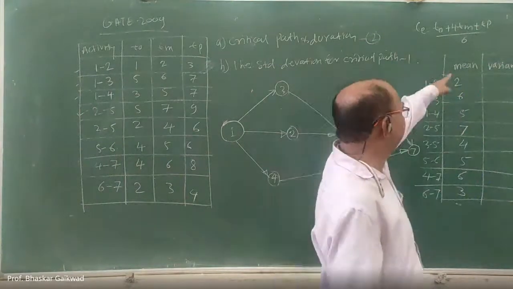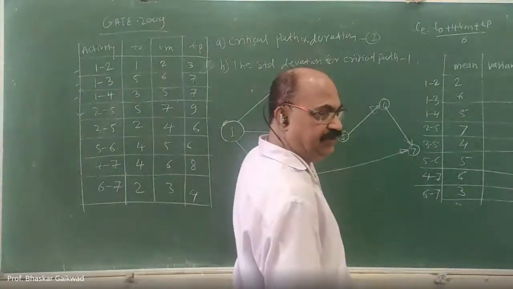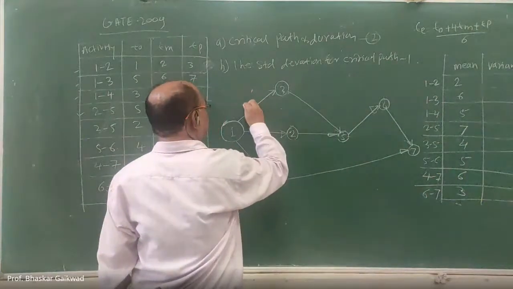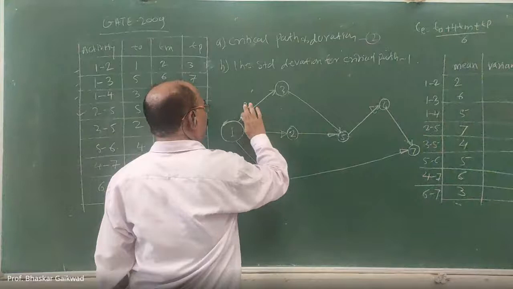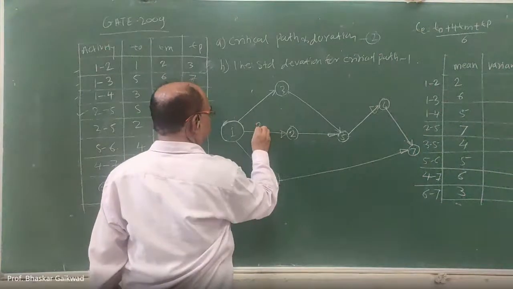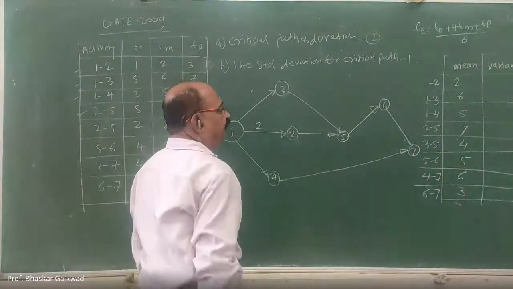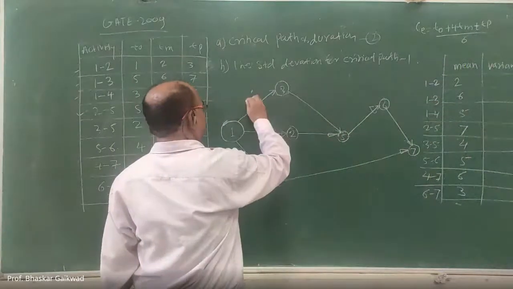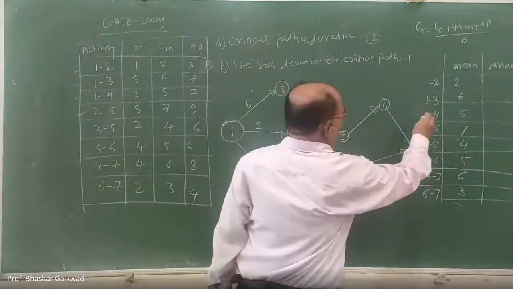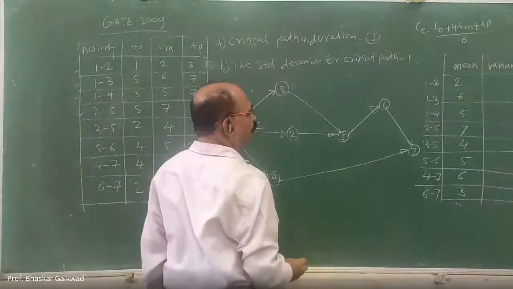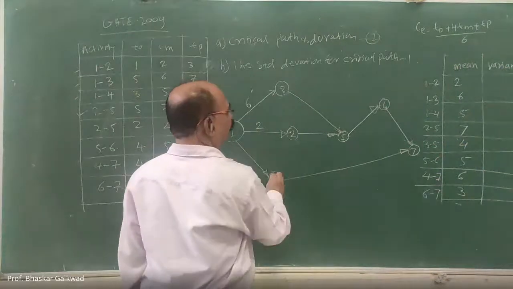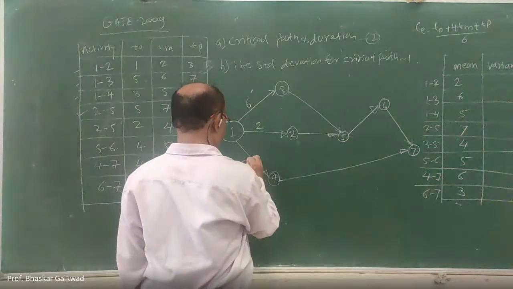Now this mean time you have to give on each activity. 1 to 2, this is the mean time, here you can write 2. 1 to 3, 6. Then 1 to 4, 5.